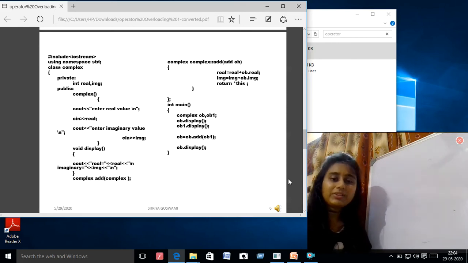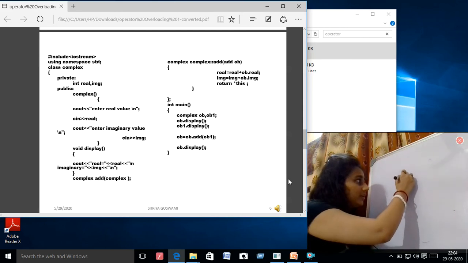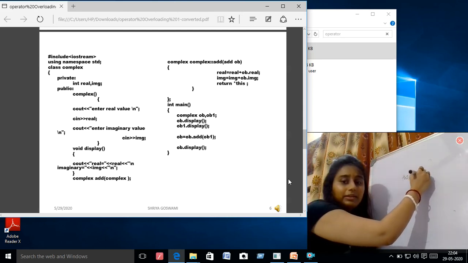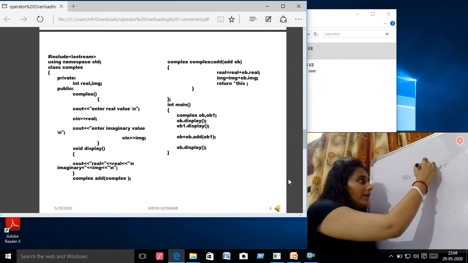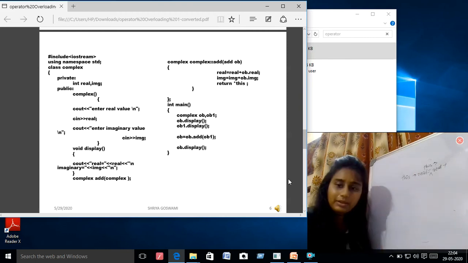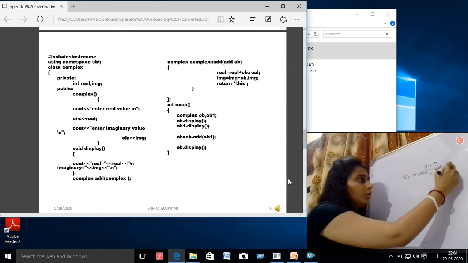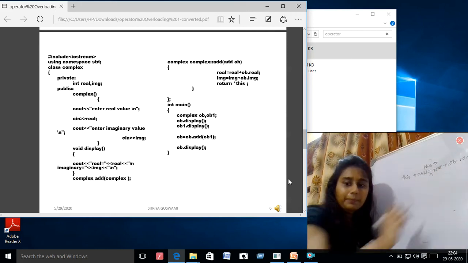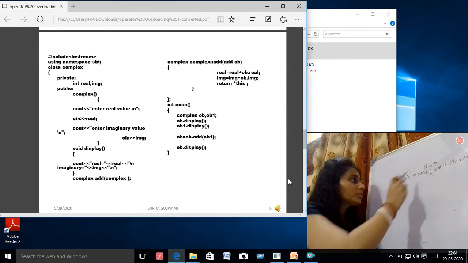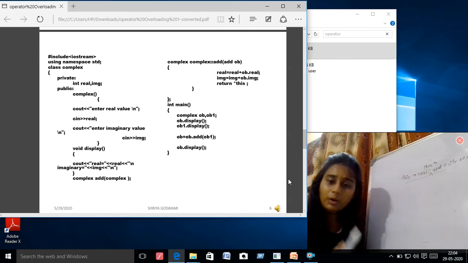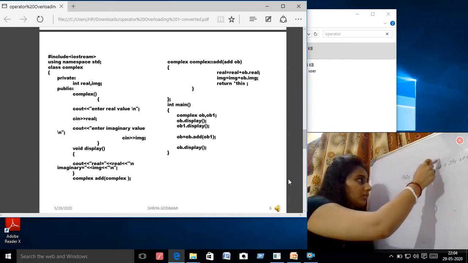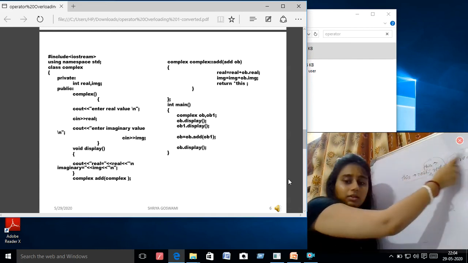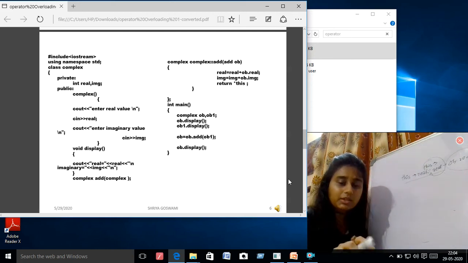Here real equals this real plus ob dot real. So here it is the current object which is calling, and the current object's real is added with the explicitly passed one, that means add ob.